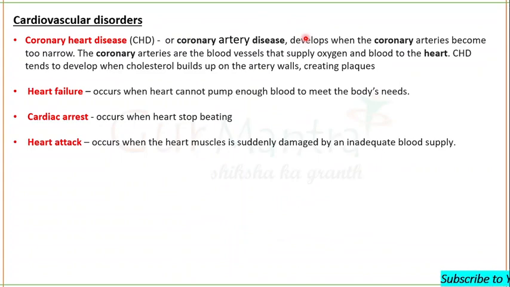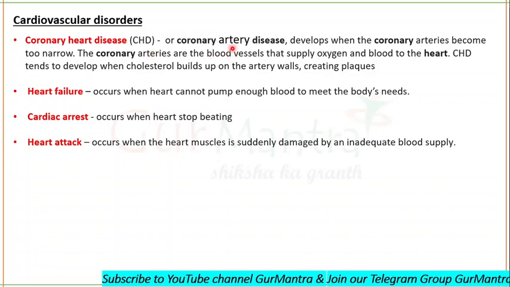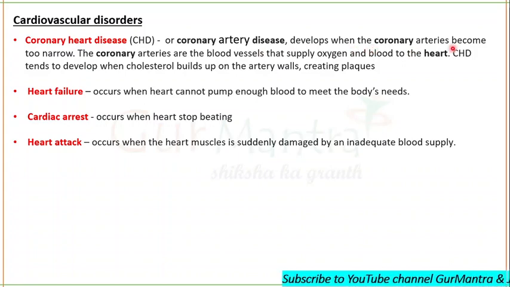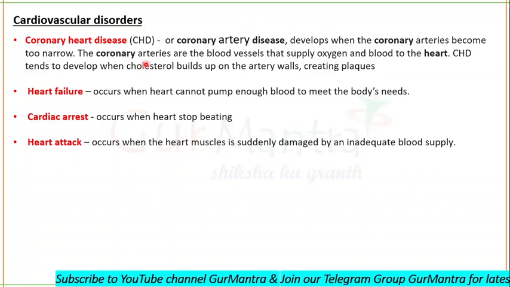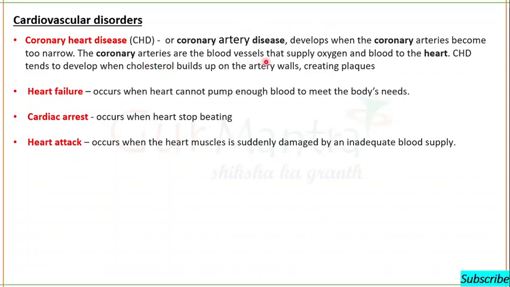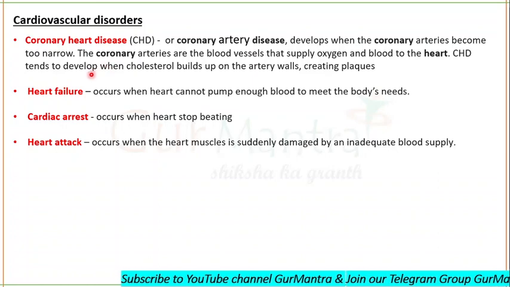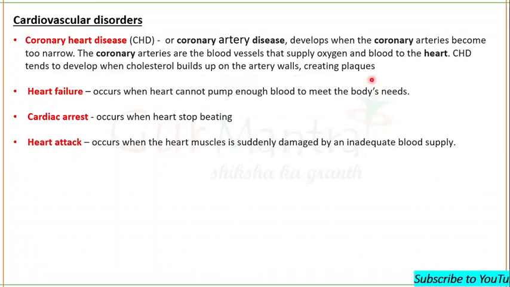Now let's study cardiovascular disorders. Coronary heart disease, also known as coronary artery disease. This disease develops when coronary arteries become too narrow. And what is the reason for narrowing of these arteries? Coronary arteries are the blood vessels that supply blood and oxygen to the heart. Coronary heart disease tends to develop when cholesterol builds up on the artery walls, creating plaques.